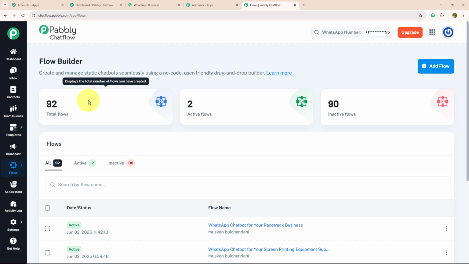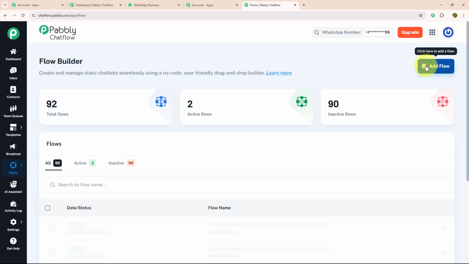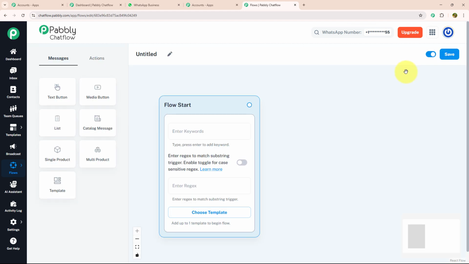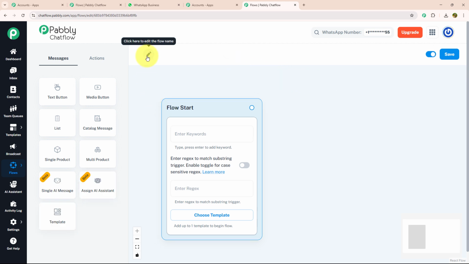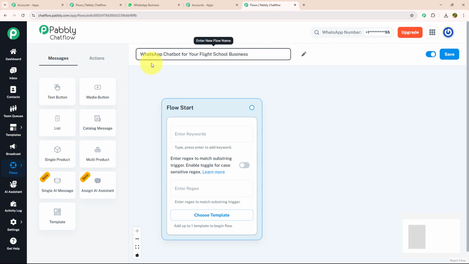To create a new flow, you just need to click on the add flow button, which is given on the top right corner. After that, you will land on this page. Here, to create a new flow, you just need to give a meaningful name. As we are making this chatbot for a flight school business, I will name it accordingly as WhatsApp Chatbot for your Flight School Business. After giving a meaningful name, we need to know about 3 main features which are given inside the flow: start, keywords, regex, and choose template.